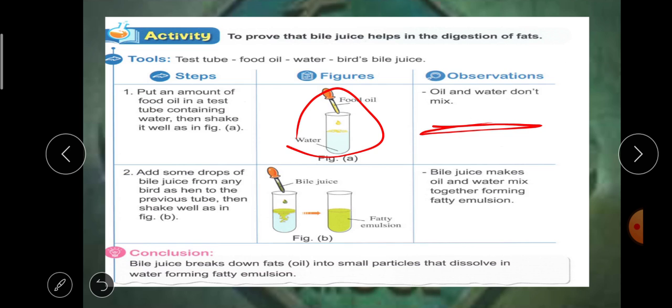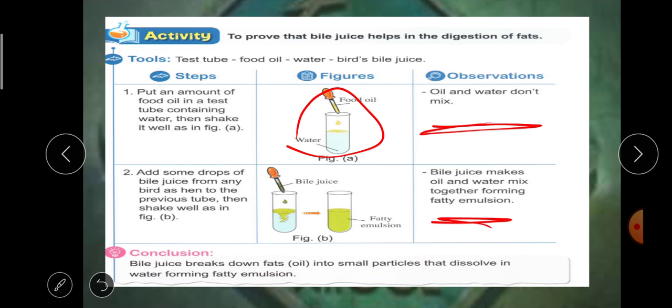When we put it in the mixture of oil and water, we notice that they mix together and change into a fatty emulsion. Mixing oil with the water is the digestion of fats.